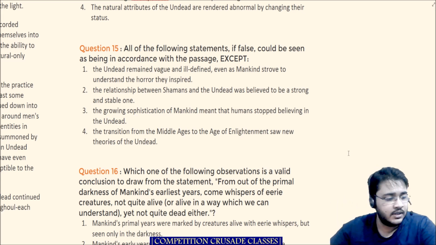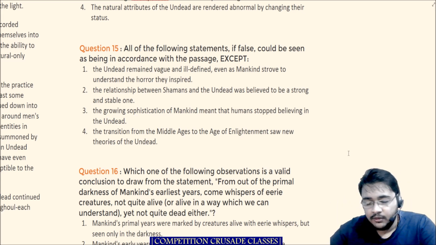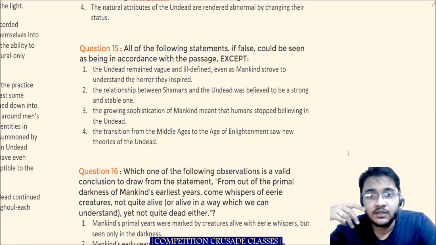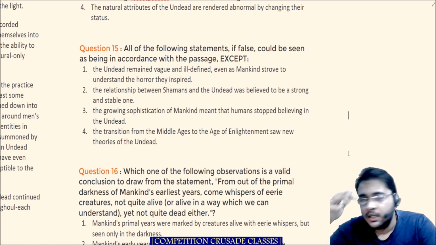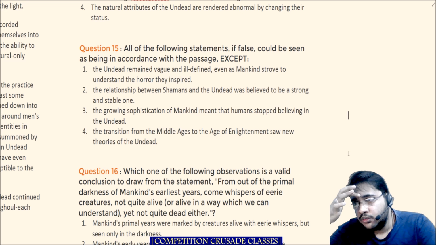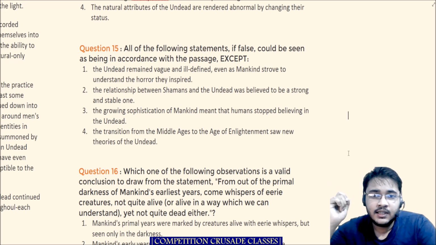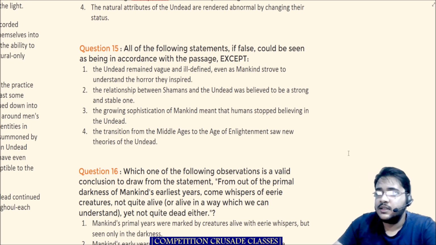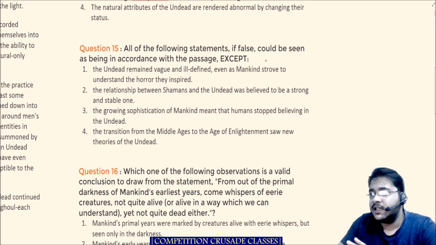In the last session, I was talking about the critical reasoning aspect of the CAT RCs. Critical reasoning is not present as a separate question type in the CAT VA section, but you see glimpses of critical reasoning questions in the RCs themselves. This is one of those. The question is simple: all of the following statements, if false, could be seen as being in accordance with the passage, except.